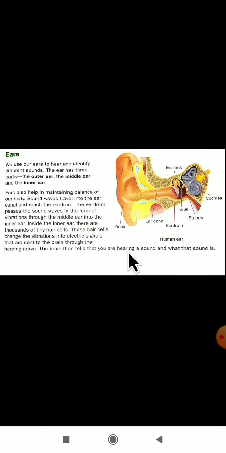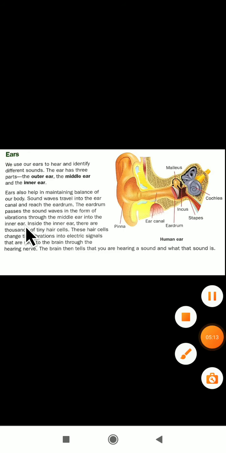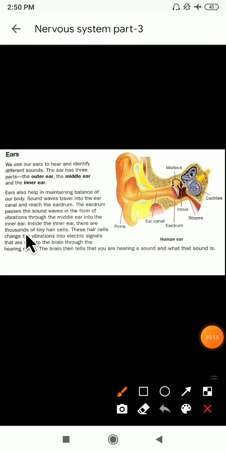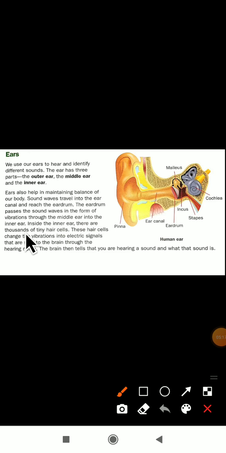Next, what happens? The eardrum passes the sound waves in the form of vibration through the middle ear into the inner ear. From the eardrum, the sound is passed to the middle ear, and from the middle ear it is passed to the inner ear. Inside the inner ear, there are thousands of tiny hair cells. What is there inside the inner ear?